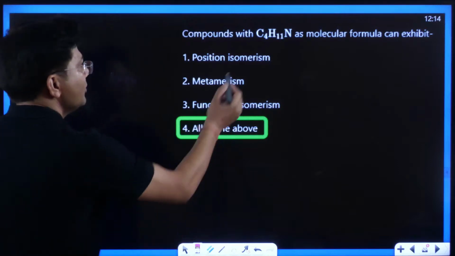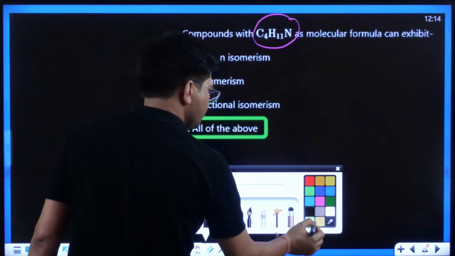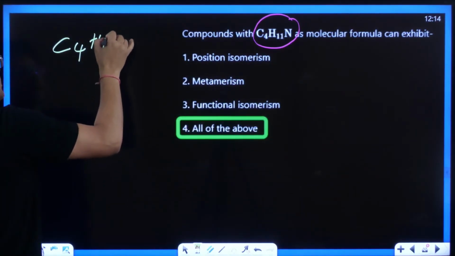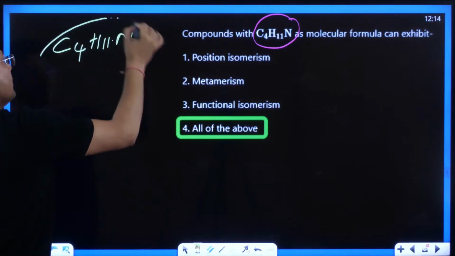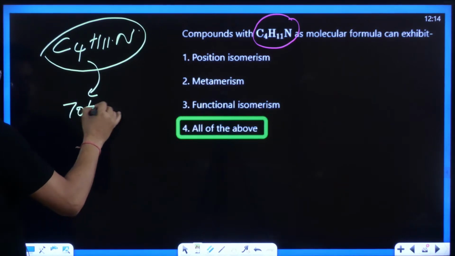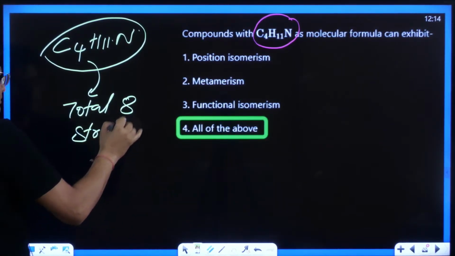This compound C4H11N will have total 8 structural isomers.